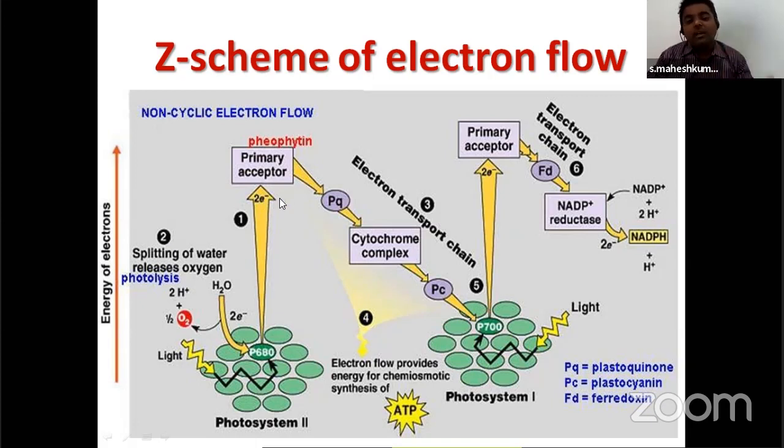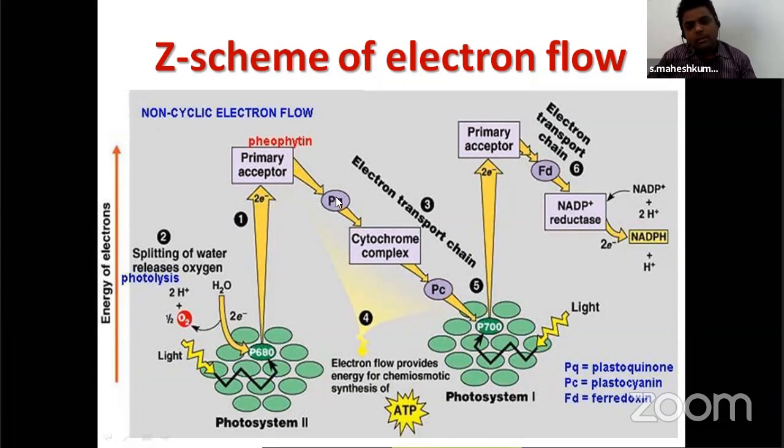If it is four electrons, eight protons will be charged, like a toll gate, when we pass through the toll gate and give money. Plastoquinone has two forms, plastosemiquinone and plastoquinone, PQH2 and PQ.